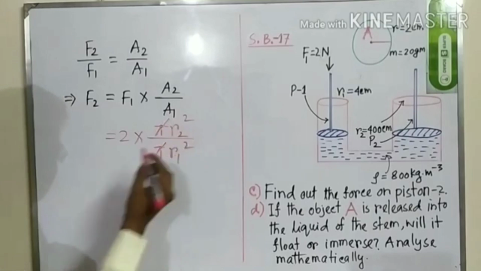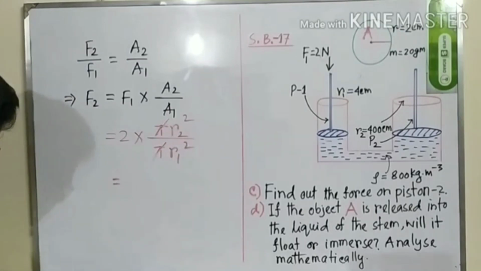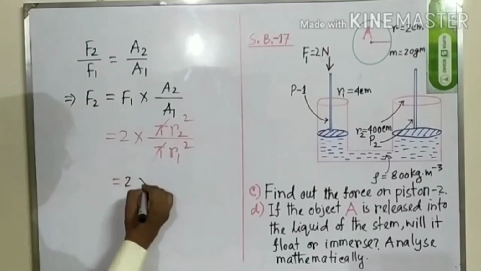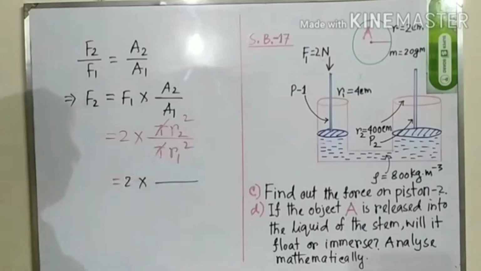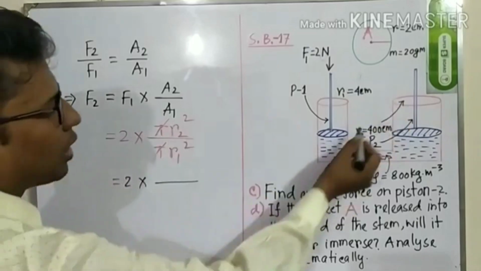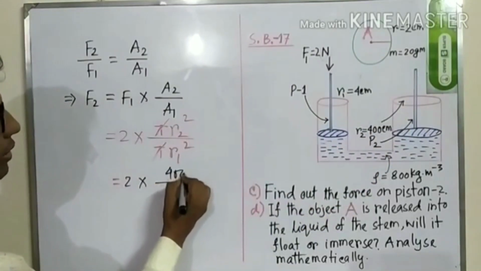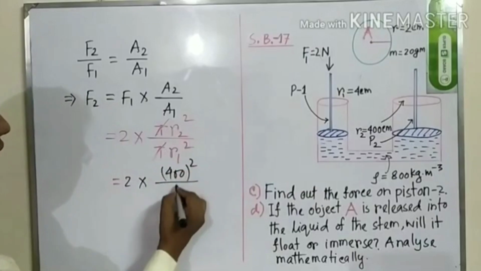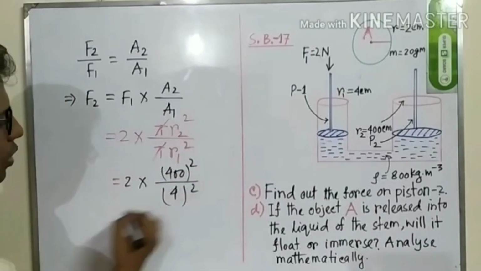So we can write like this, is equal to, 2 multiplied by, what is R2? R2 means this one, which is 400 centimeter square, and R1 means 4 centimeter square.